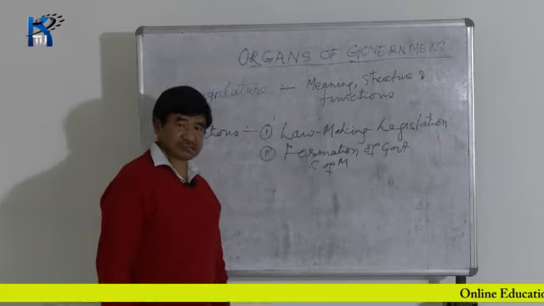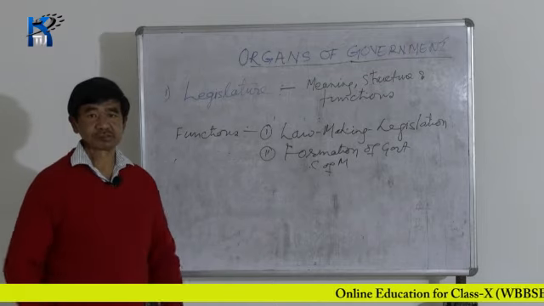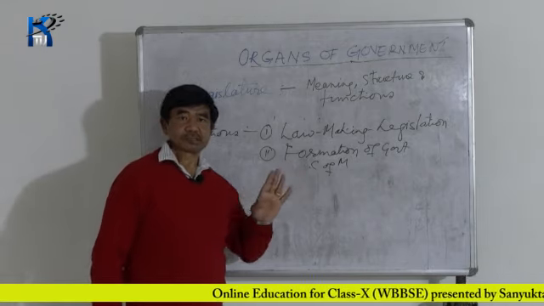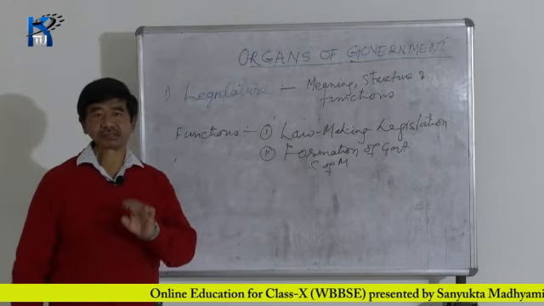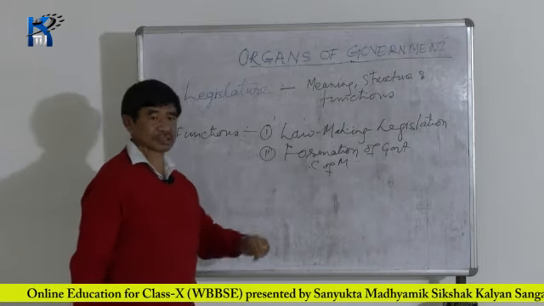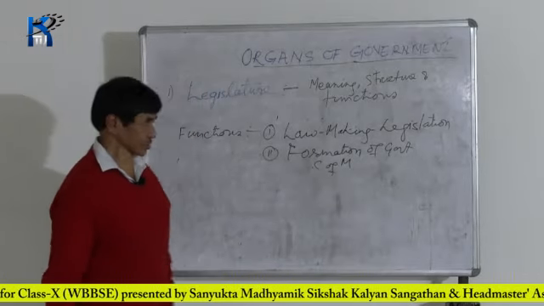So three categories of ministers are there, and they form the Council of Ministers. Now the Parliament of India, the second function of the legislature, taking India as an example, is the formation of the cabinet, formation of the government.